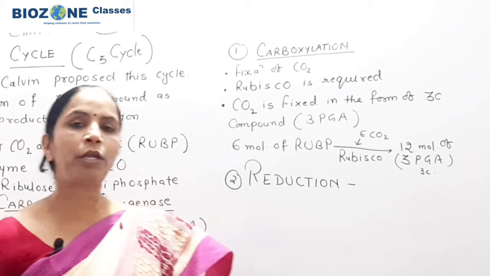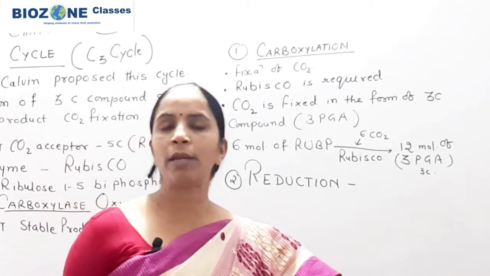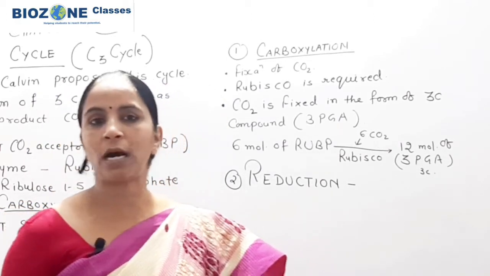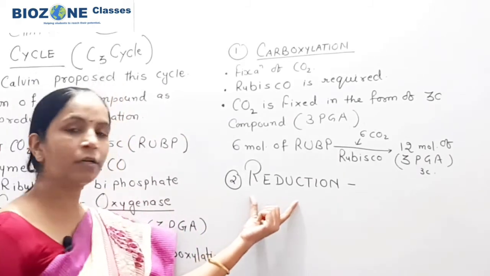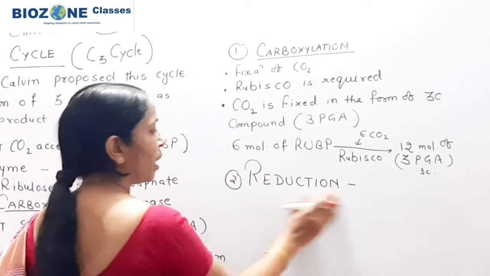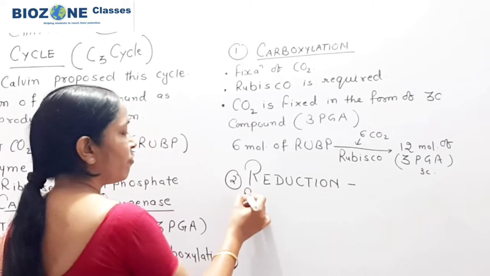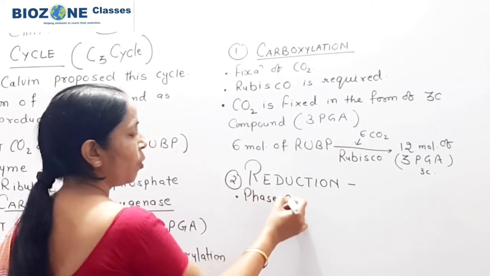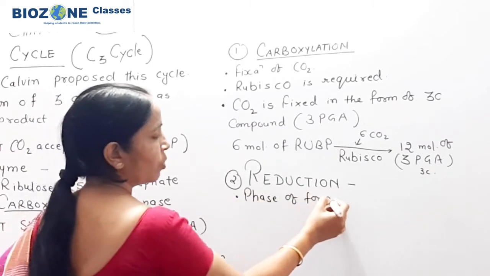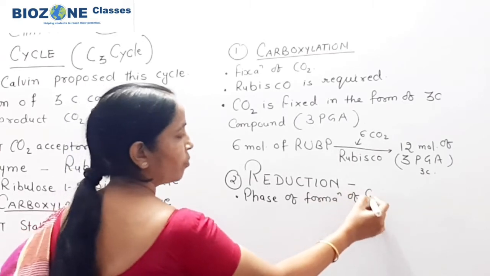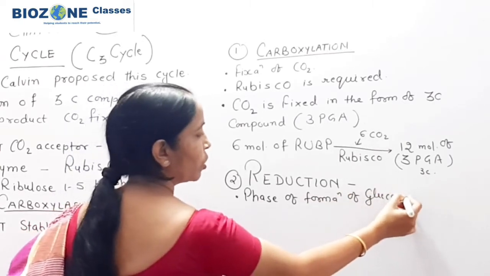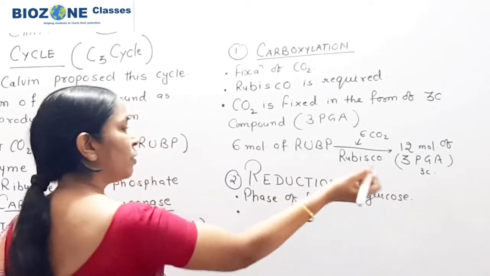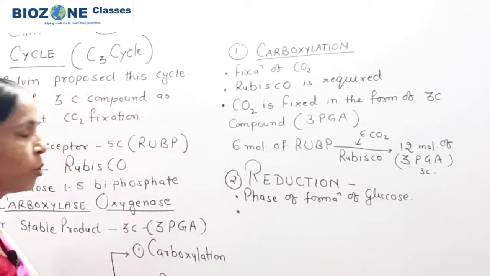Now how many molecules of ATP and how many molecules of NADPH are used? Here in reduction is the most important part. Reduction means the phase of formation of glucose first, that is, the 3 carbon sugar reduces into glucose.